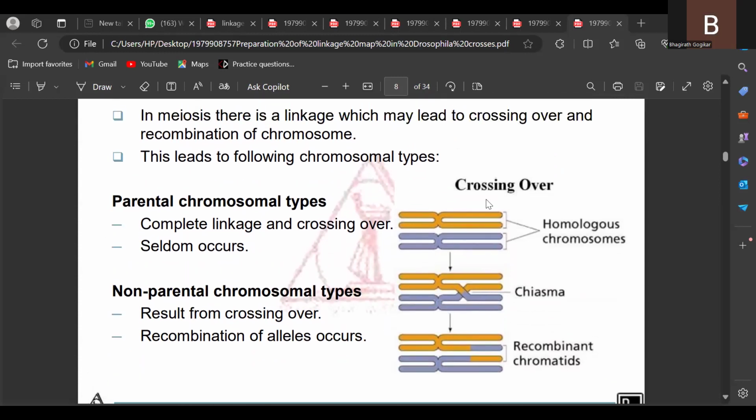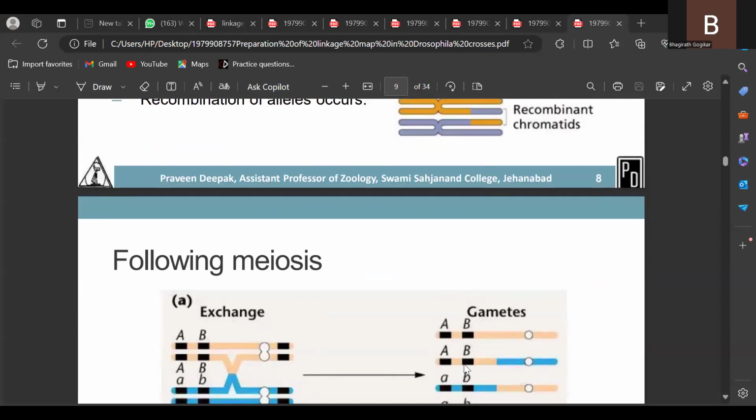See here, this is the crossing over. Two homologous chromosomes are there. Here, the non-sister chromatids form an X-shaped structure that is named chiasma. During meiosis 1, prophase 1, in this chiasmata region, the two chromatid fragments break and exchange with each other, and alter the genes in the homologous chromosomes.